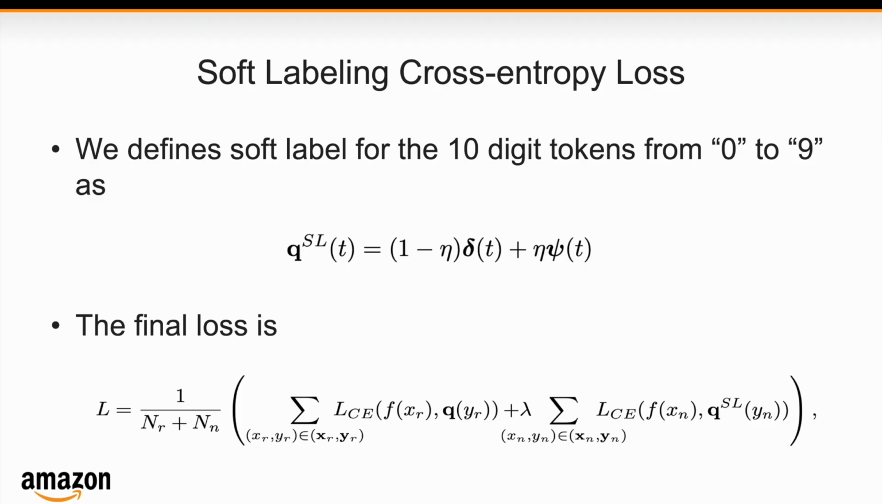To address this problem, we propose soft labeling for the 10 digit tokens from 0 to 9. Here T is the target, delta is a Dirac delta distribution, and Psi is a probability distribution typically centered at the token with index T. It can be Poisson, binomial, uniform distribution, and so on. For the final loss, we just compute the hard labeling loss for the regular tokens and the soft labeling loss for the numerical tokens.